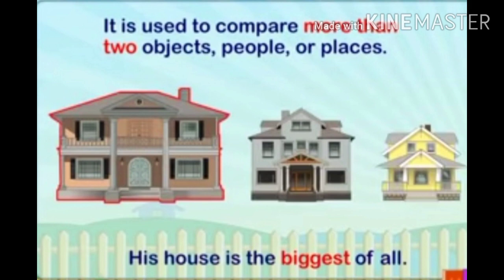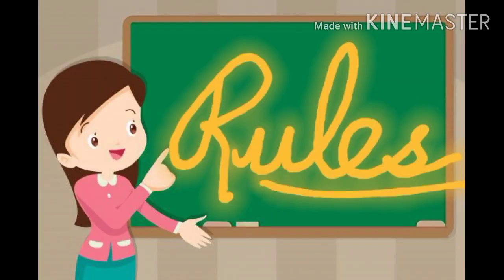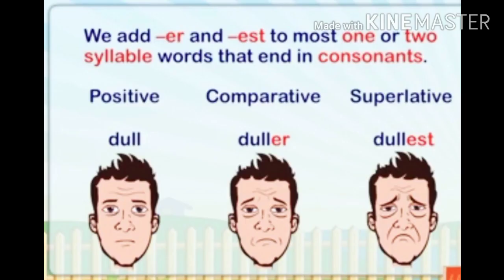For understanding the change of spellings from positive degree into the comparative and superlative degrees, there are a few rules to be followed, as given. Number 1, we add ER and EST to most one or two syllable words that end in consonants.